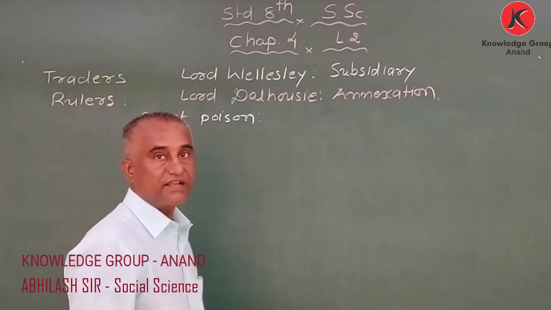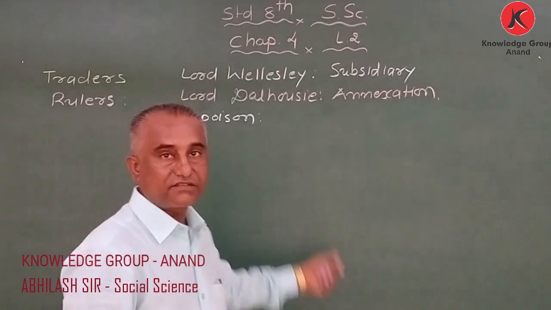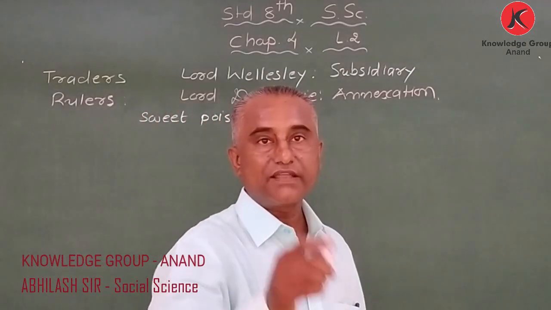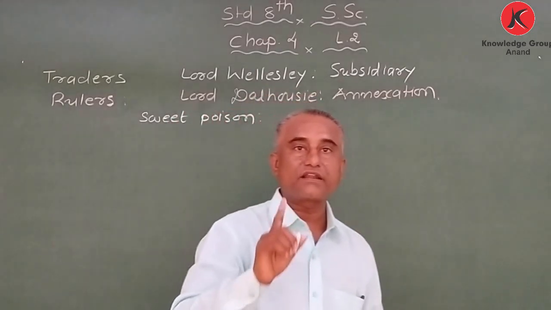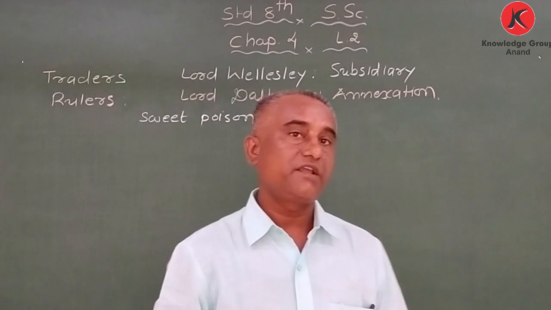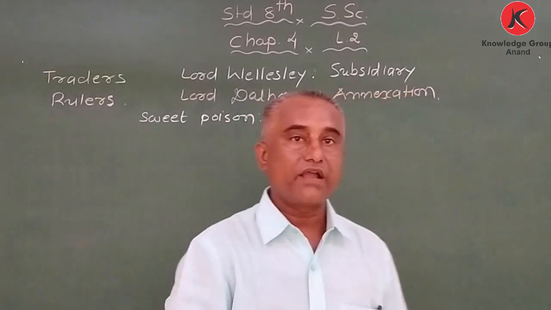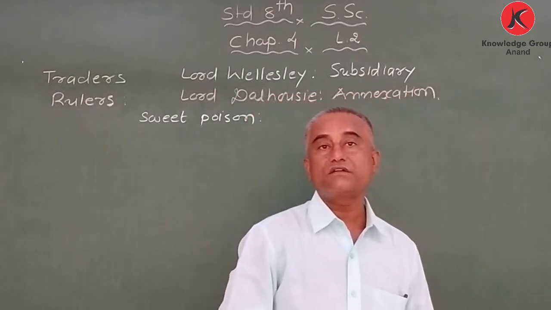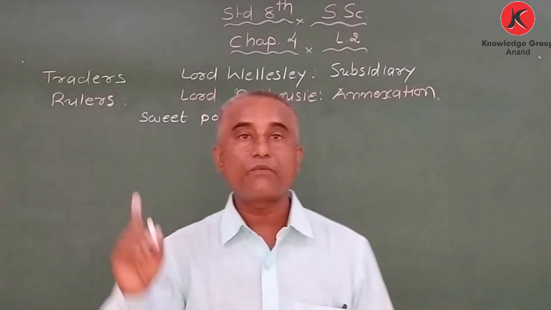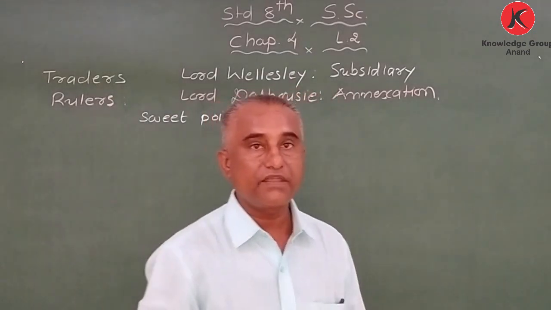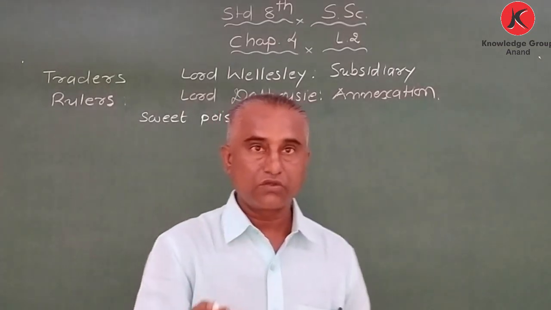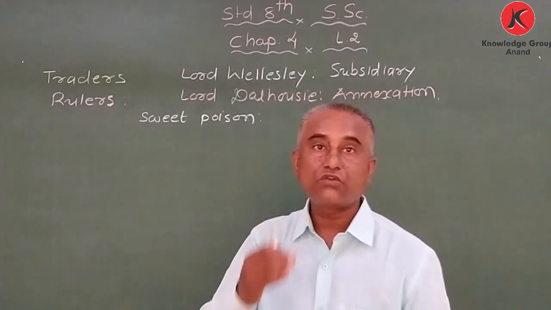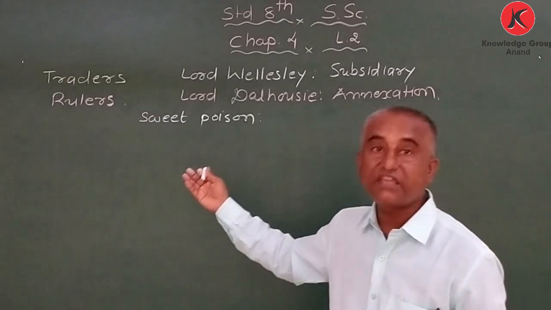Okay, so the subsidiary alliance policy, according to that, the king had to keep at least one British representative in his kingdom. And my dear students, all the internal and external matters were solved by the British army, and the expenses, okay, kharch, we say kharch, were totally paid by the king.